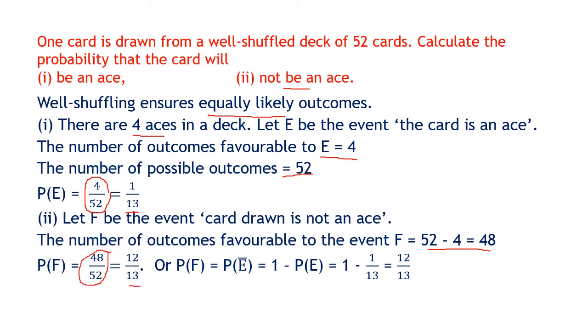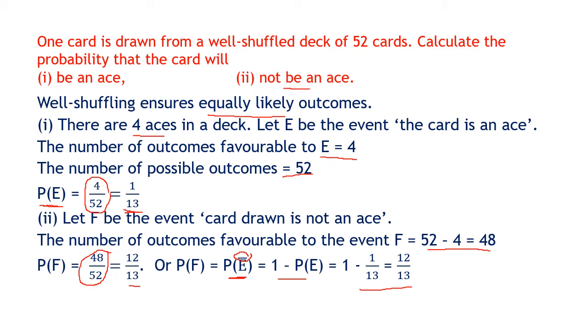Or you could even do, since the ace's probability is 1 upon 13, not an ace, P bar E, means P of not E. I hope you remember we did it last time. The bar stands for not. So P of E is, it is an ace. So P bar E, it is not an ace. So 1 minus P of E, that is 1 minus 1 upon 13 also gives us 12 upon 13. So you can do this sum in either way you want.